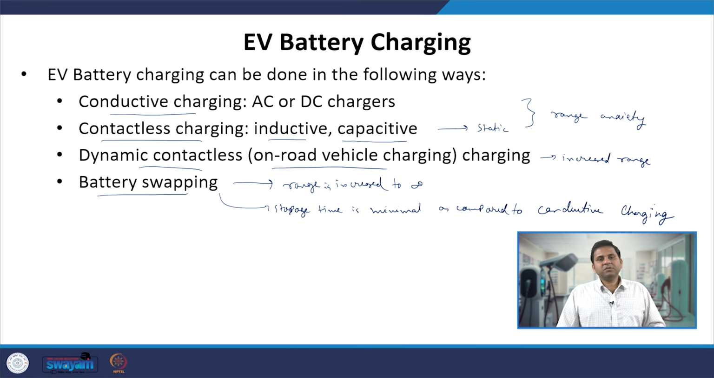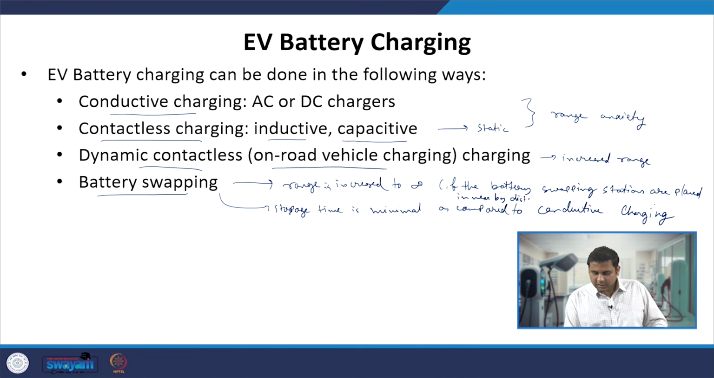So, this is the battery swapping technology one can also use. Range can be increased to infinity if the battery swapping stations are placed at nearby distances. Again, here also one has to make sure that battery swapping stations are there, but the only advantage you have is you do not have to stop for a longer period of time.